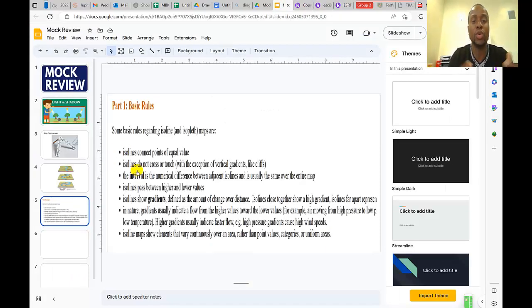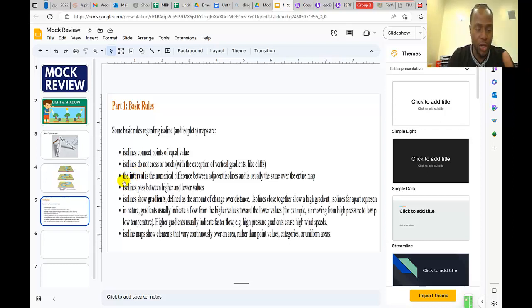So the next guideline is isolines do not cross. So you cannot draw through isolines and cross. If two isolines cross, that means the place is not equal value. If it's equal value, all the 9s should connect, all the 8s should connect, all the 10s should connect. 10 cannot come and cross 9. 200 cannot cross 2000, because 200 and 2000 are not the same. So isolines should not cross. Commonsensical.